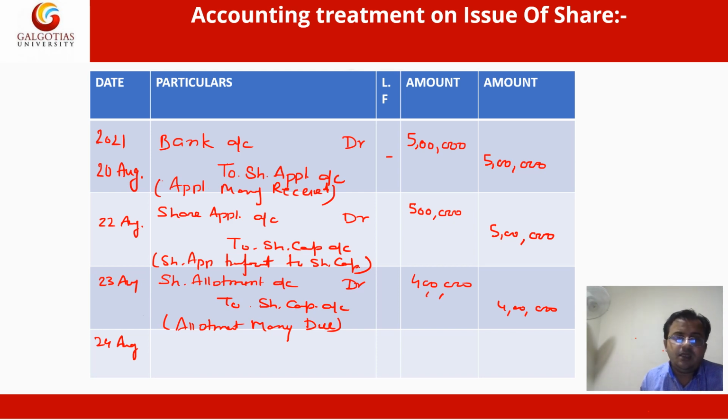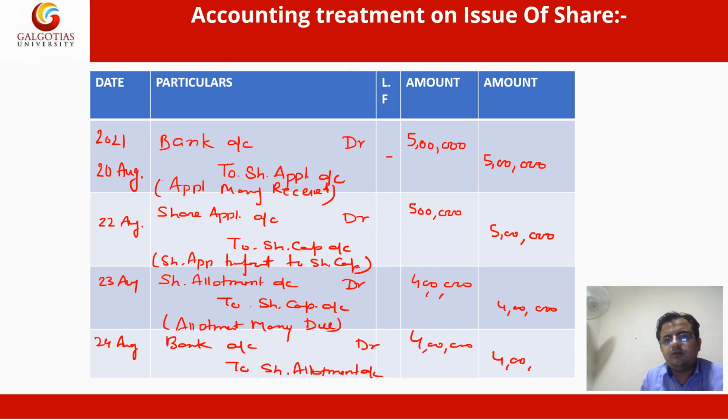It should be: bank account debit to share allotment account, 4 lakh, 4 lakh, allotment money received. So those are the entries of application and allotment. In the next slide we will tell about the entry of share call.